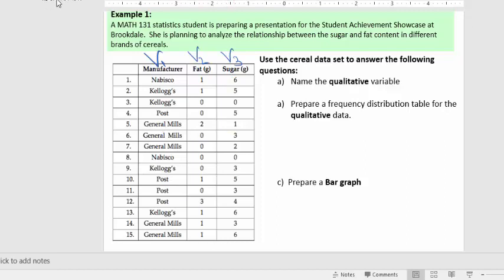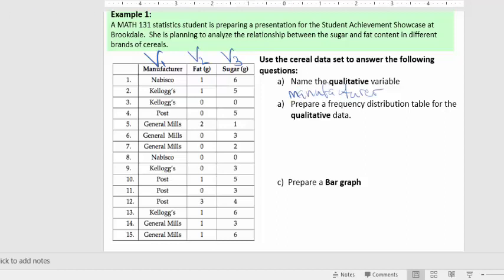change. So fat and sugar, those are actually going to be quantitative because those are numerical, where you can order them. You can say, all right, well, this cereal has less fat than this cereal and has less fat than this cereal, so on and so forth. Whereas with qualitative, there's no ordering involved. It's just names of the manufacturers. So the qualitative value is going to be the manufacturer.